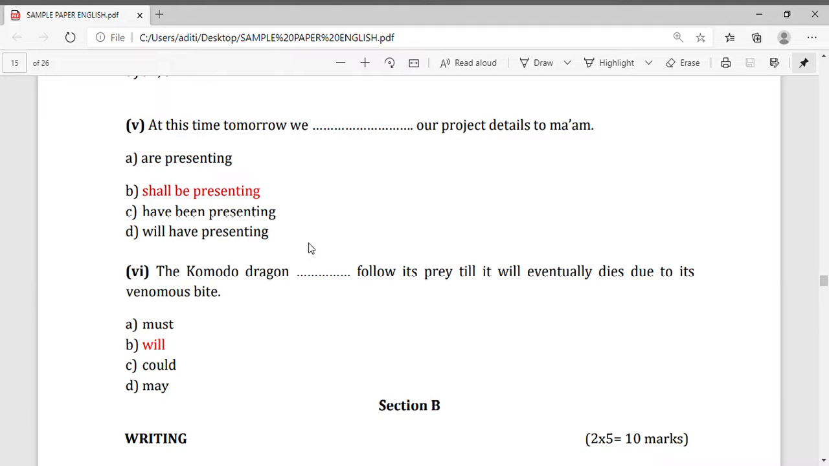B is the correct answer. Now question number 6 you can see. For the question number 6, the correct option is B. You can see B is the correct option. Now the grammar section is over.